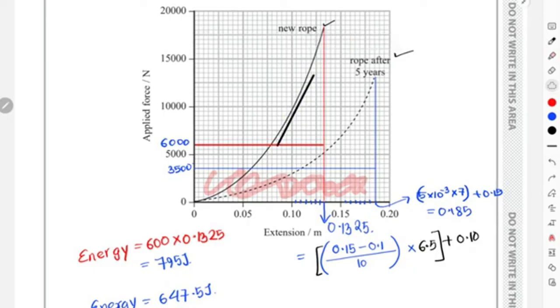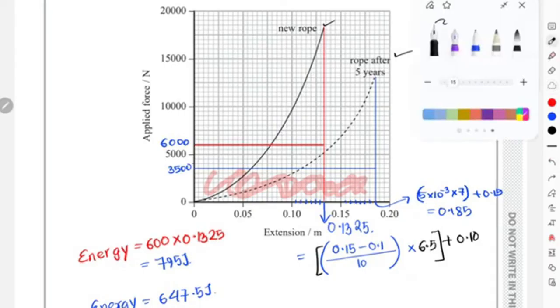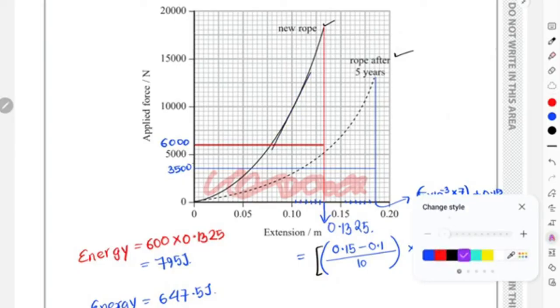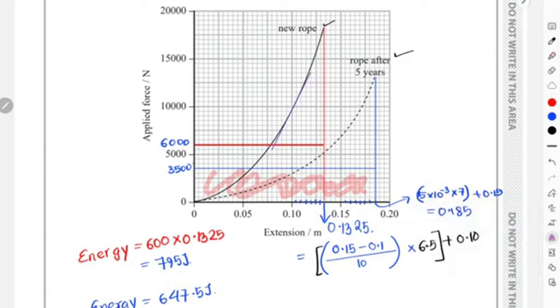I think I should have used a smaller, thinner line. Hmm. This one is better, but I'm going to change. Yeah, this one is better. And then again, I'm going to draw a different line for the second graph.